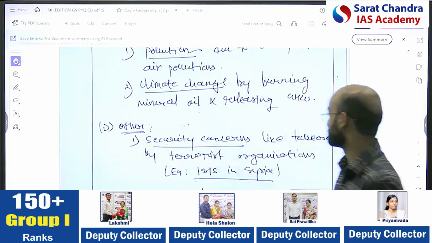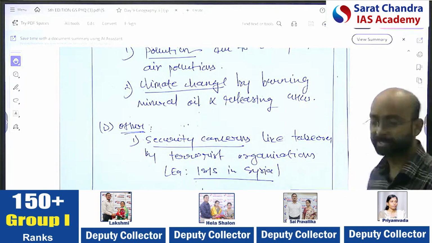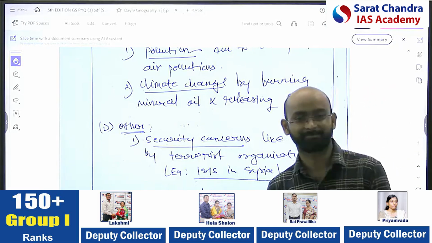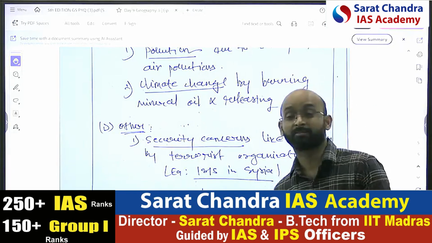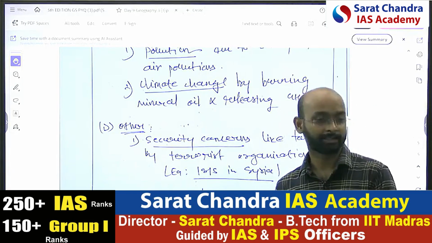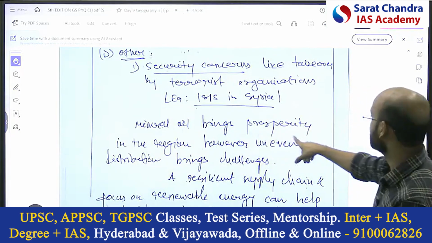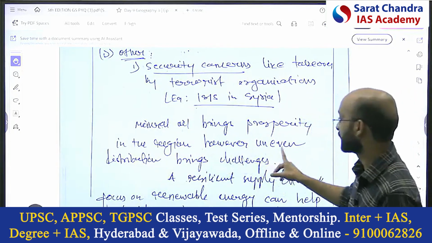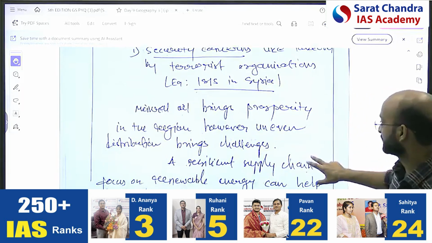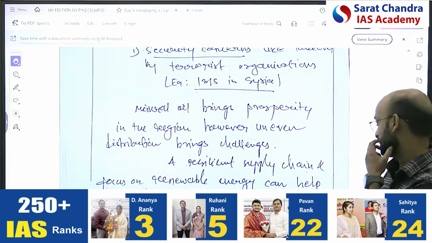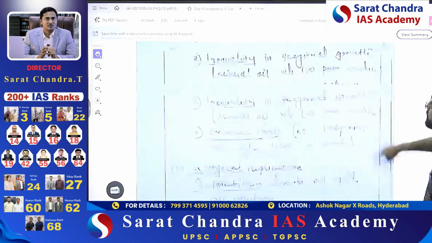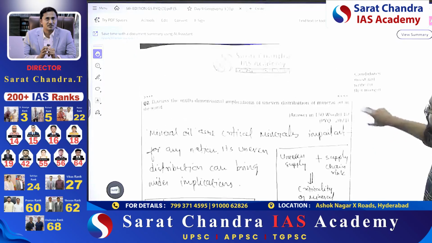Other is the security concerns, like sometimes terrorists have acquired the oil wells, like the ISIS example in Syria. Conclusion: mineral oil brings prosperity in the region. However, uneven distribution brings challenges. A resilient infrastructure is needed. This is also a very general conclusion.